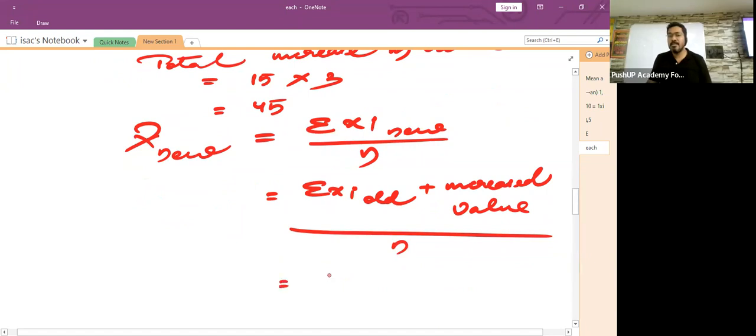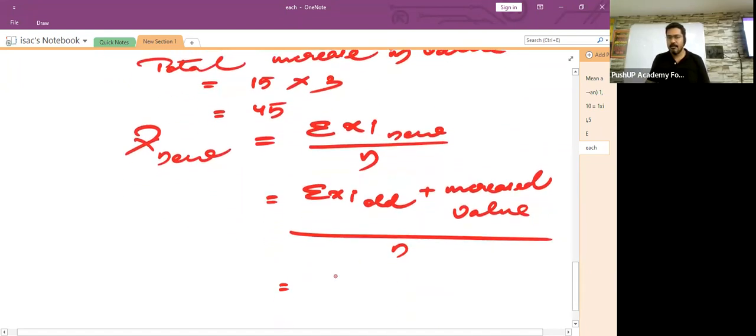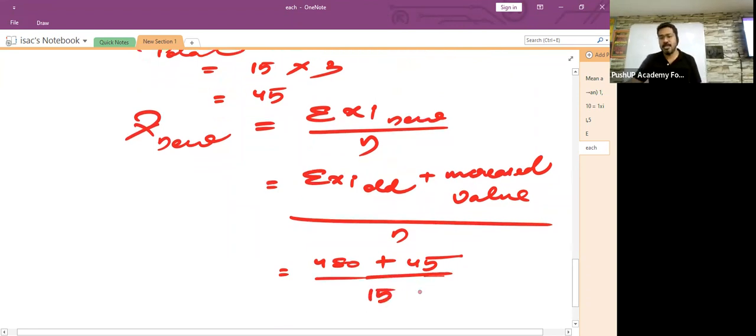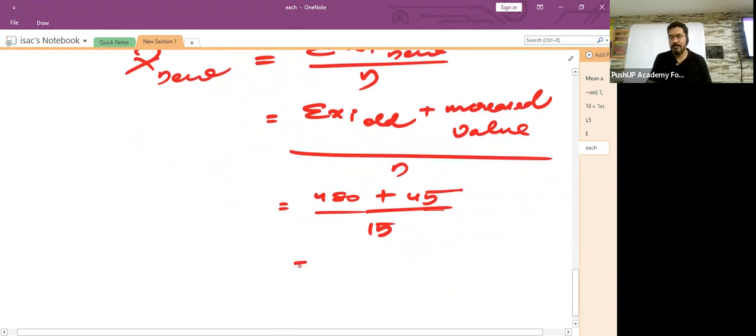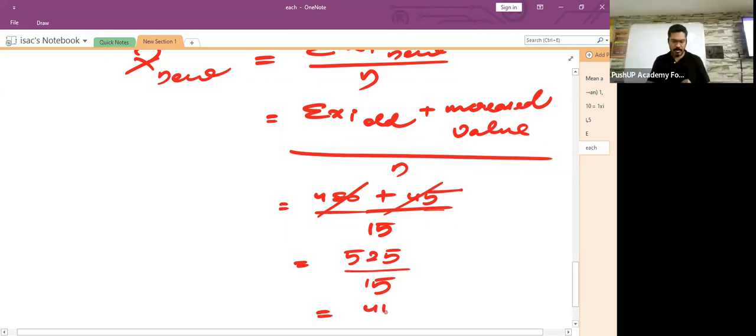How much was sigma xi old? It was 480. Plus, how much value was increased to 480? It was 45. Divided by the total number of observations, which is not changing. It is 15. So 480 plus 45 is what? 525. Divided by 15. Can somebody help me with this? 41?